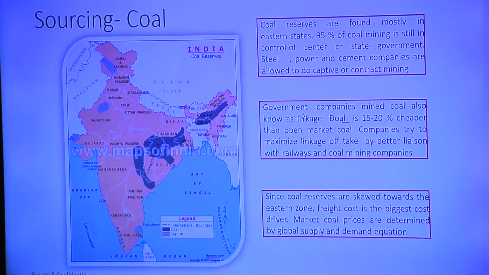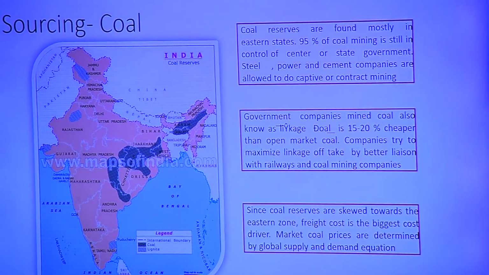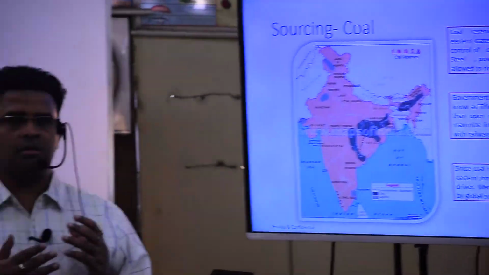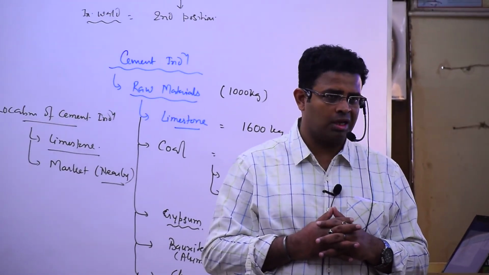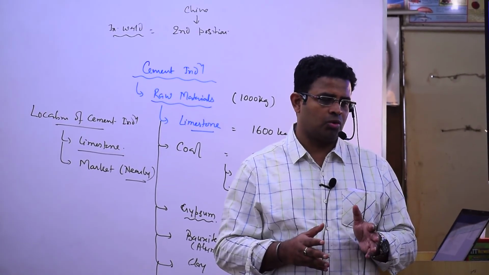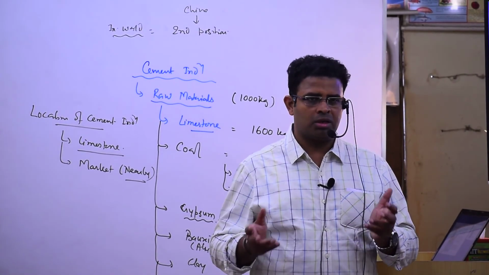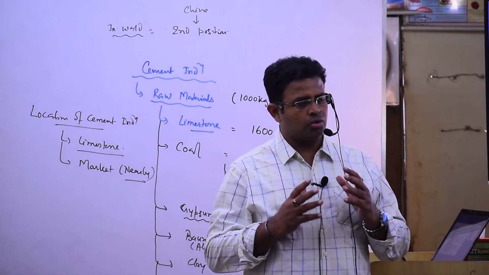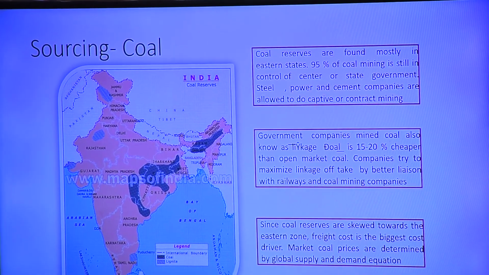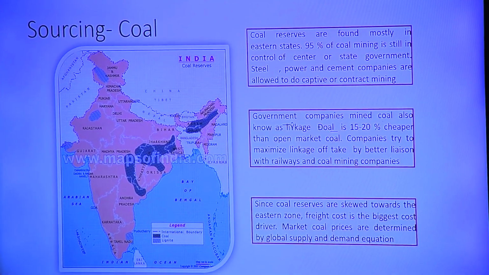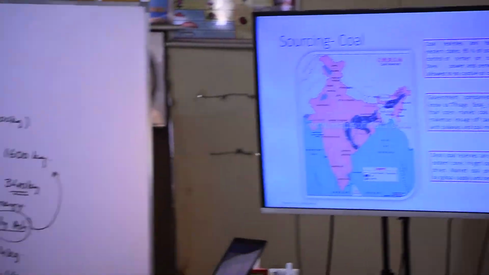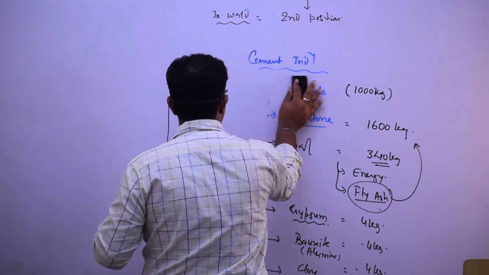And for coal, what did we say? There are two types of coal. One is contract coal, another is linkage coal. And most of the industry wants to take which coal? Linkage coal. Through the railway network and their own transportation network, it is supplied to the industry. Understood? So they want it, and this is one of the biggest factors. So write down, the second most important factor, as we have discussed, is energy and coal.